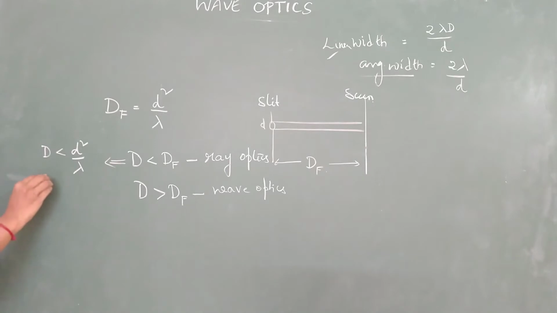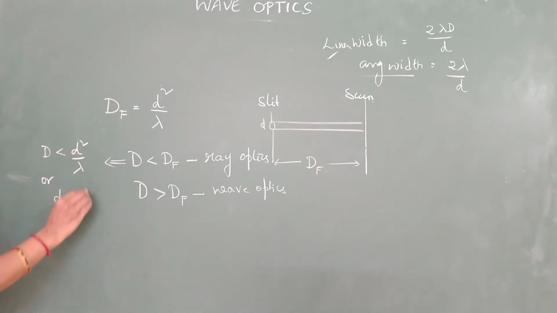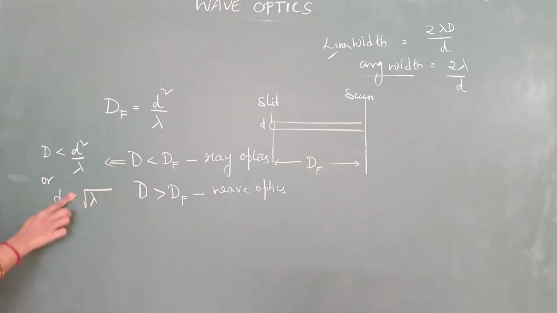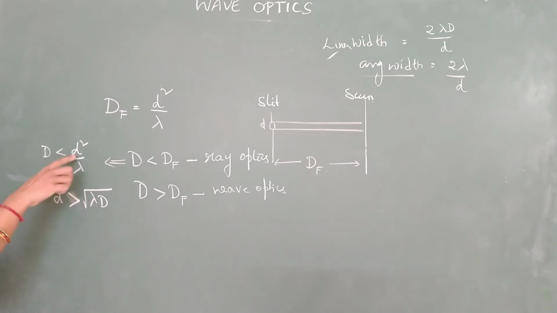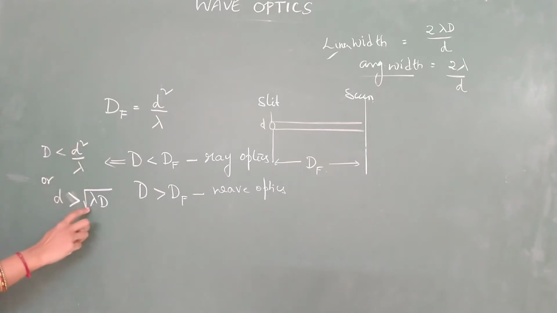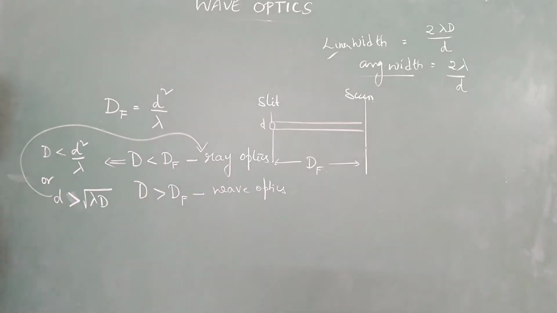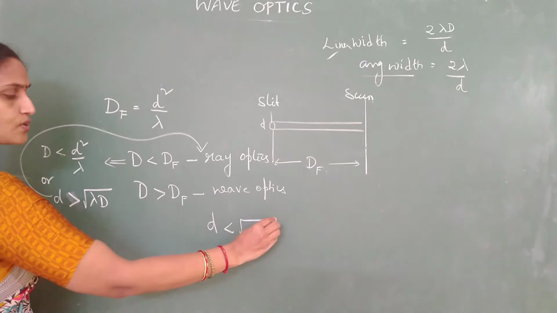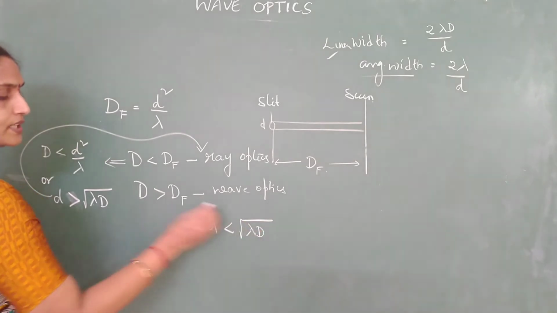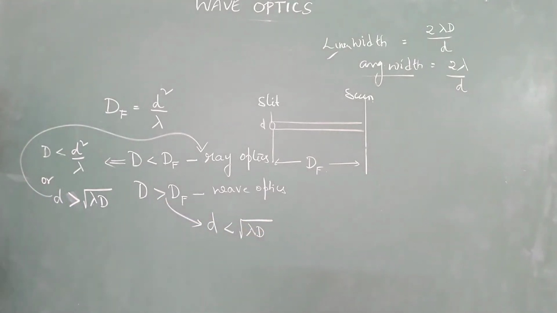Or, if you further modify this relation, small d is greater than square root of lambda into capital D. See, I have written in terms of d square: D lambda should be less than d square, or d should be greater than under root D lambda. Then this is the condition for applying which optics? Ray optics. If the size of the slit is less than square root of lambda into D, then we can apply which optics? Wave optics.